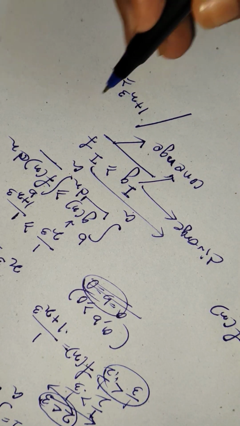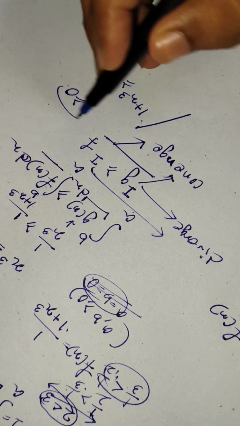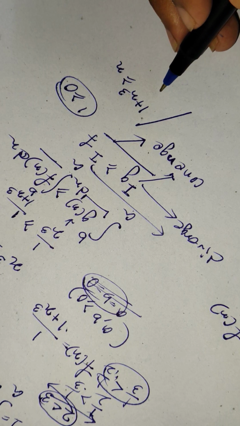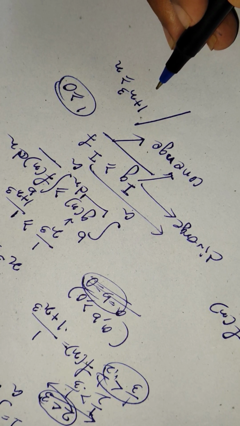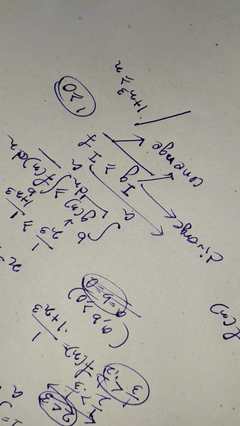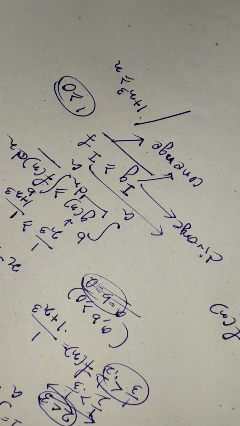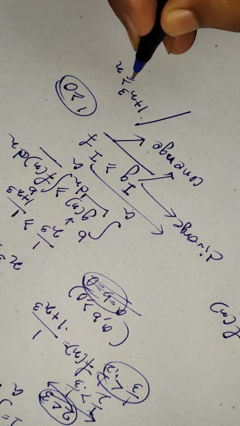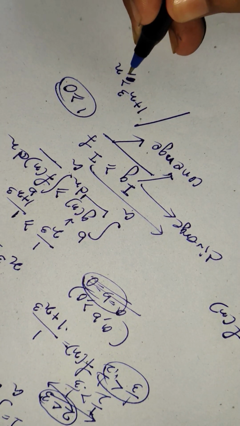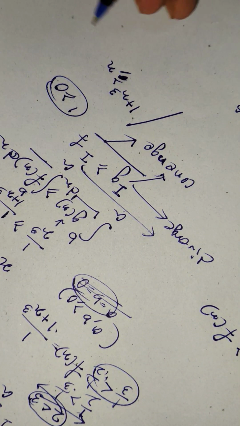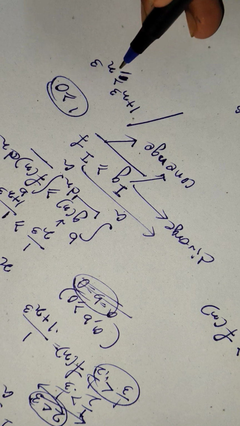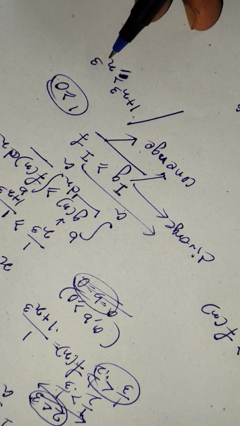Maybe x is 0, so 1 is greater than 0. Sorry for the mistake. Hopefully you can understand what I am saying. 1 plus x cube is greater than or equal to x cube, right?